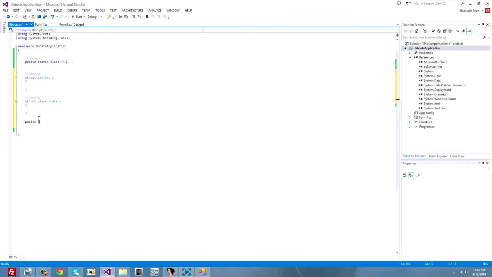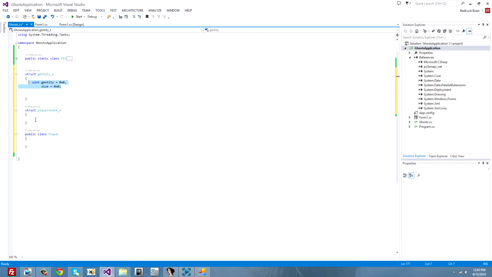Alright, public class. Let's call it player. Now we'll put an unsigned integer, call it G and tidy equal, let's put it as 0x0 for now. Put a comma. Now the size, which will be 0.0 for now, and that's it for now. I'll also put it for the player state.